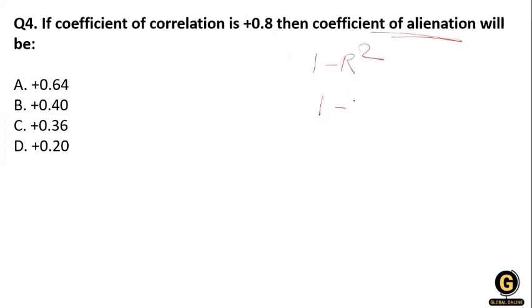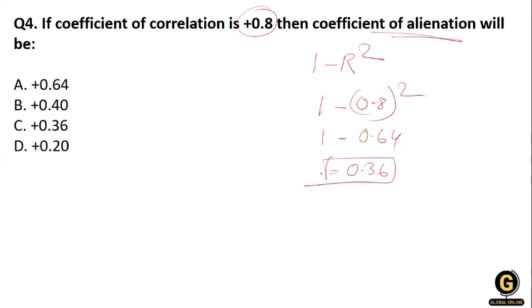So here is 1 and r is 0.8, squared. So 1 minus 0.64, and after deducting 0.64 from 1, we will get 0.36. Clear? 0.36, so the answer is option C.